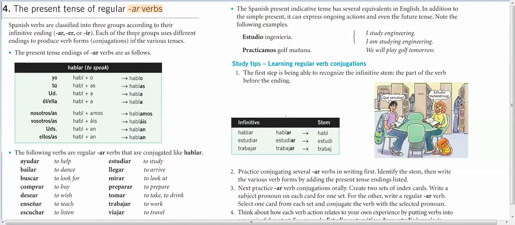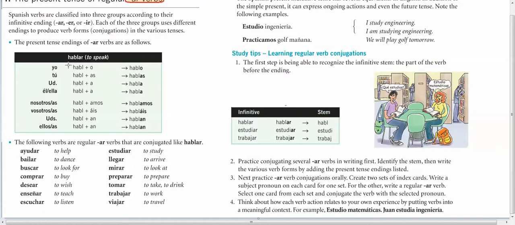Okay, so we're going to start with our AR verbs. How you conjugate a verb is simply by changing its ending. So hablar means to speak. The first thing I'm going to do when I am conjugating a verb is drop the ending.